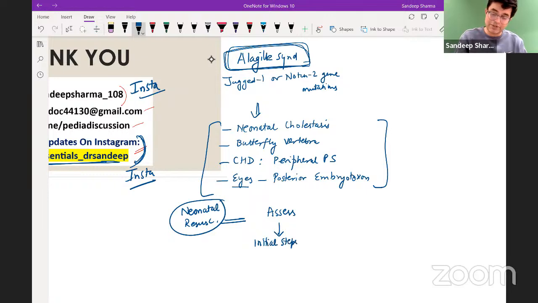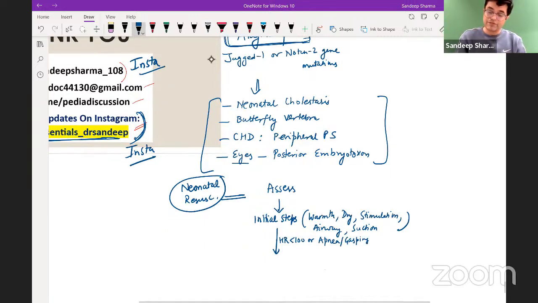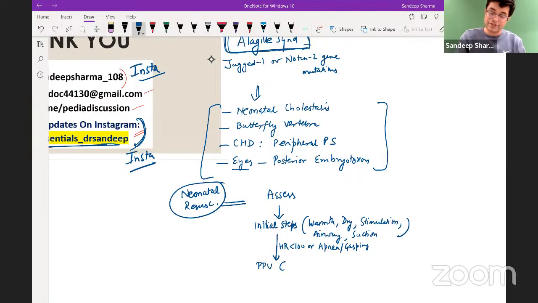What are the initial steps? Providing warmth, drying and stimulation of the child, positioning the airway, as well as suction. Suction first mouth, followed by nose. And then if the heart rate is less than 100, or there is poor respiratory effort like apnea, or the patient is having gasping efforts, you start with positive pressure ventilation, which is majorly given by bag and mask ventilation.